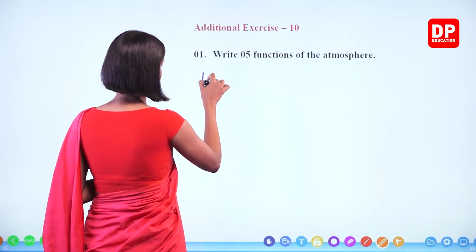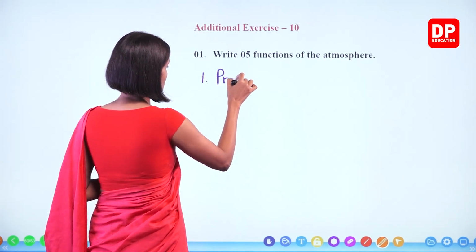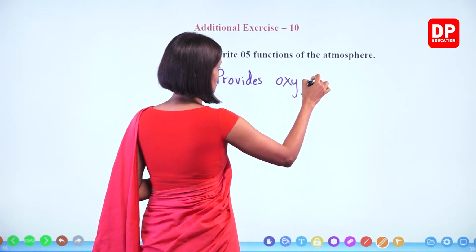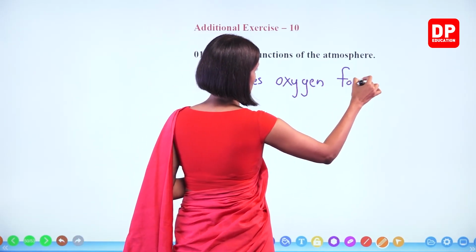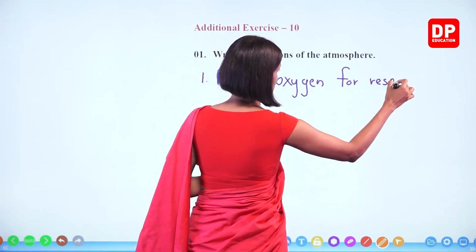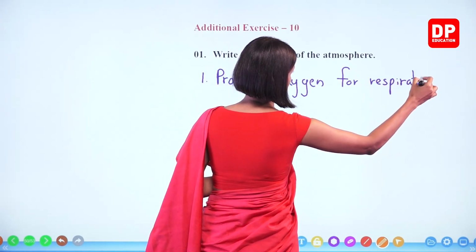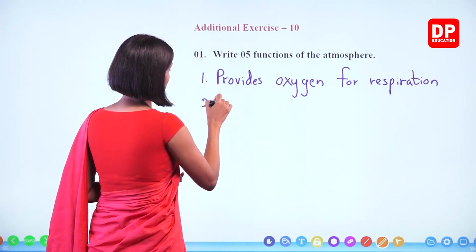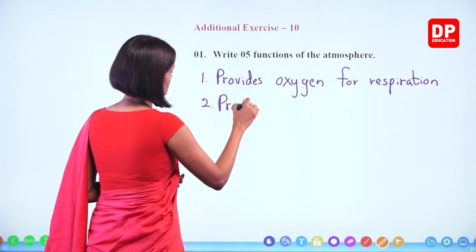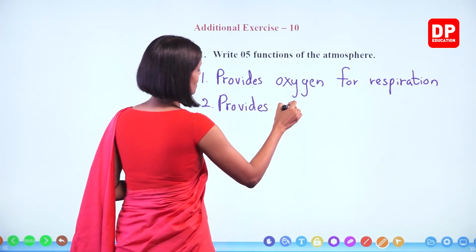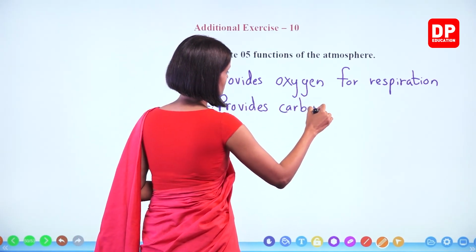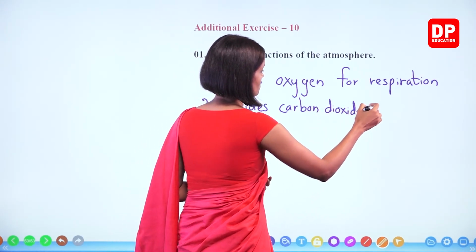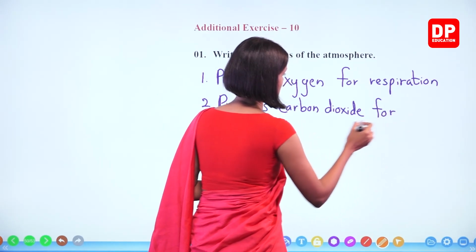Let's write number 1. Provides oxygen for respiration. What is the next one, children? We can write provides carbon dioxide for photosynthesis.